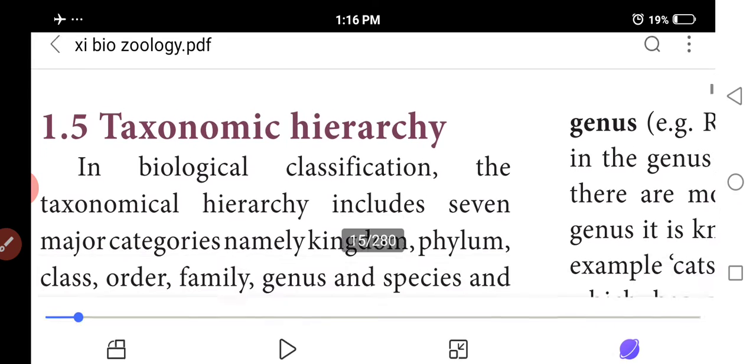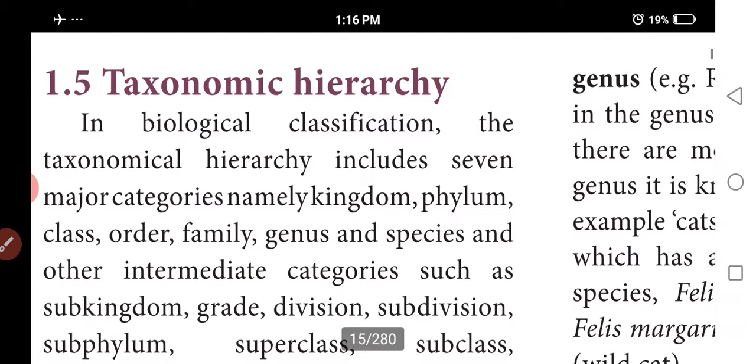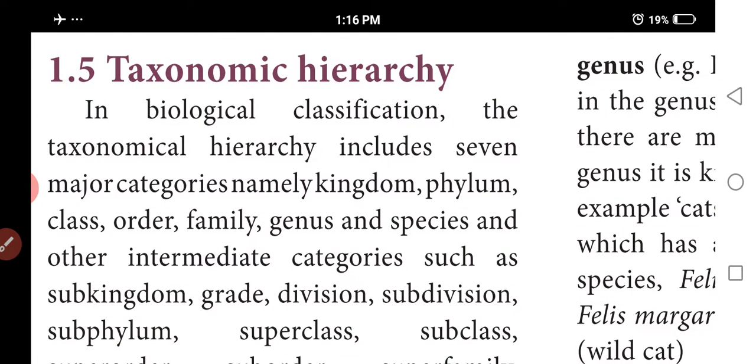So next we discuss the most interesting topic, taxonomic hierarchy. In the taxonomic hierarchy we follow the seven kingdom classification. Some major categories are here. What are those?